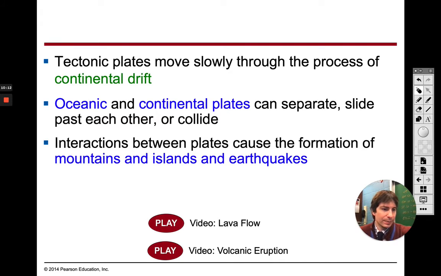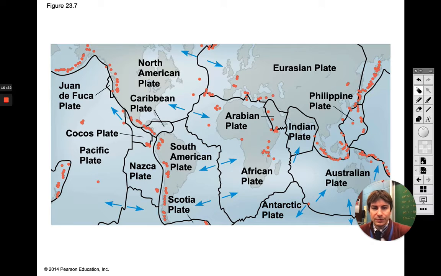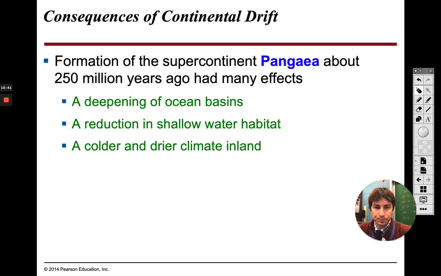Also, the other thing I want to mention is our mantle creates a lot of hot material, and that rises toward the surface, kind of like a volcano. This is how we can get some of the islands that we know today. So here is what Earth looked like originally, and you guys can see where the arrows are. This is going to be movement in these continental plates, causing these different areas to separate from one another.